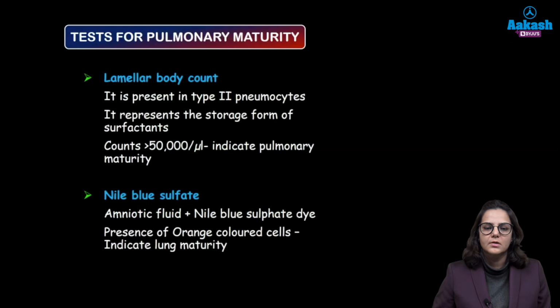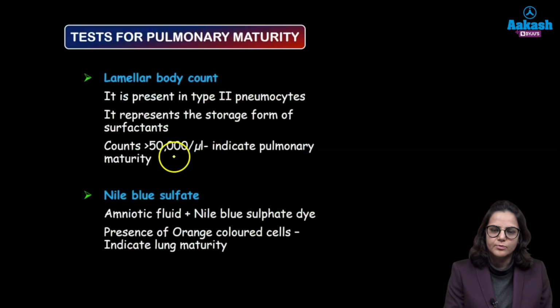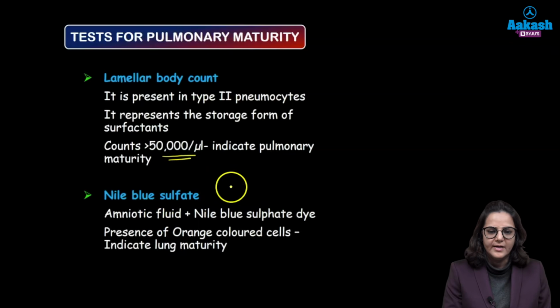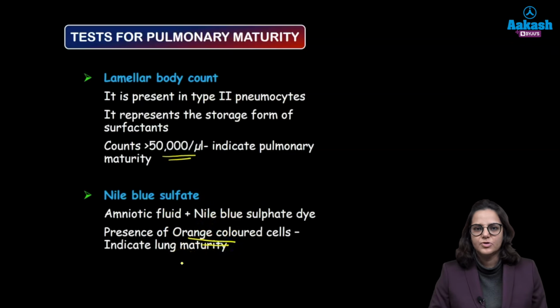Lamellar body count represents the storage form of surfactants, and if the count is more than 50,000 per microliter, it indicates pulmonary maturity. Nile blue sulfate test is also commonly done. So we mix amniotic fluid with Nile blue sulfate dye. Presence of orange colored cells indicates pulmonary maturity.